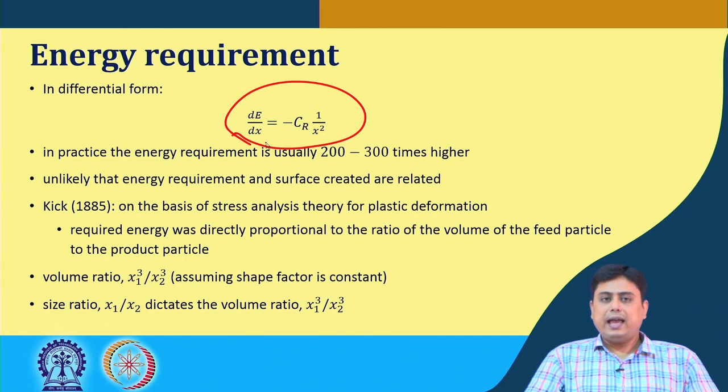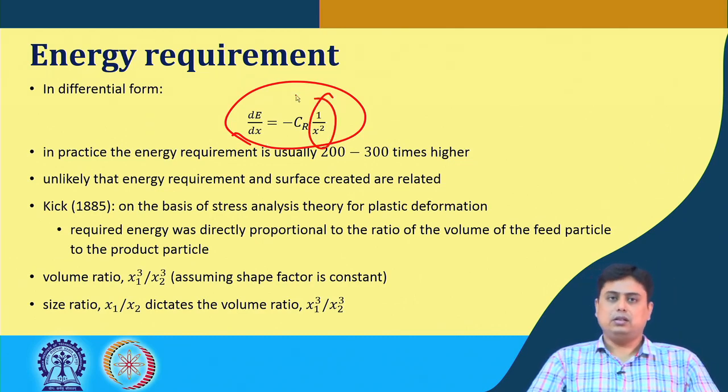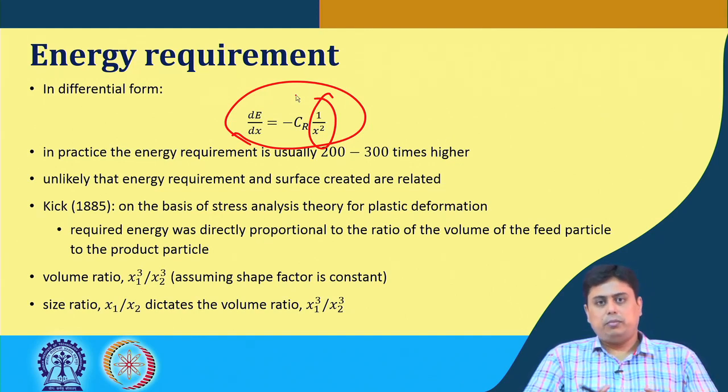So, that means it is unlikely that the energy requirement and the surface created are related, because this 1 by x square is nothing but the new surface creation. So, Rittinger's law tells that the energy requirement is proportional to the new surface creation, but the amount it dictates, it grossly under predicts.